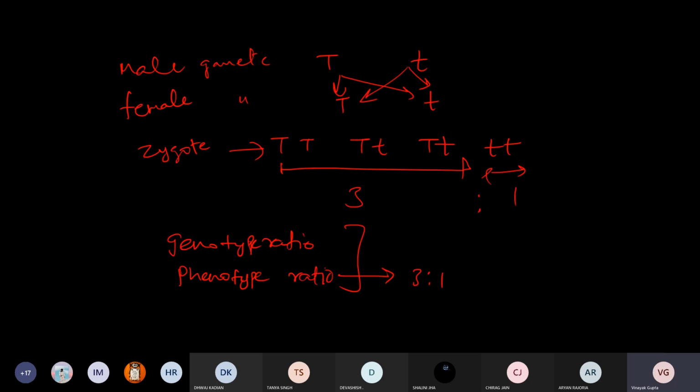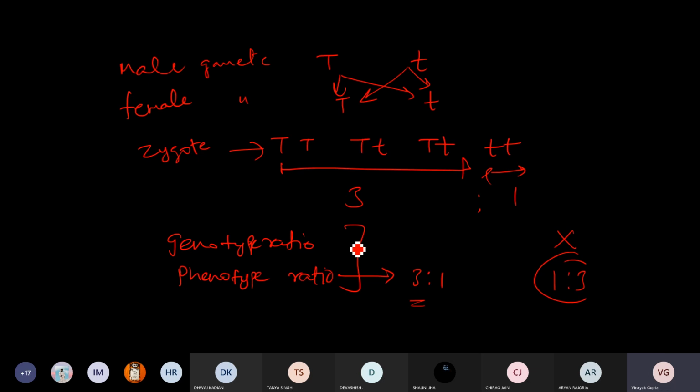You should not say 1:3. The first number should represent the dominant one. Tall is the dominant characteristic, so you write 3 first. If you write 1:3, your answer is going to be wrong. As a standard nomenclature, the first number should represent the phenotype of the dominant one.